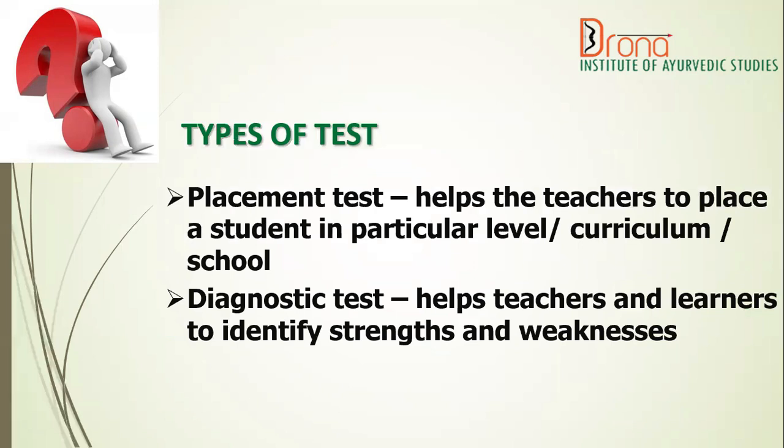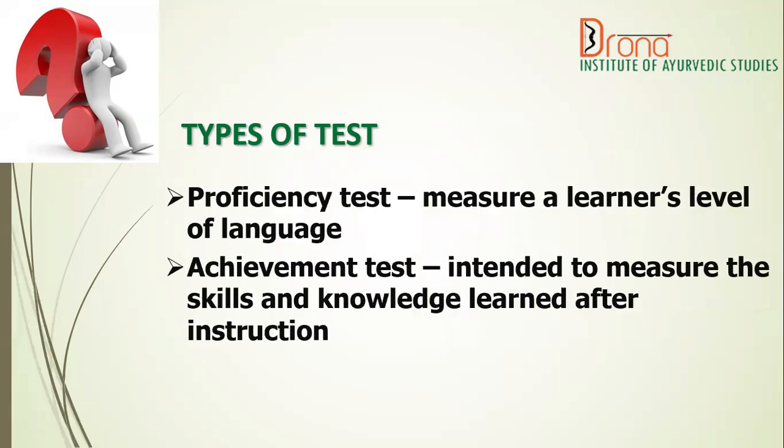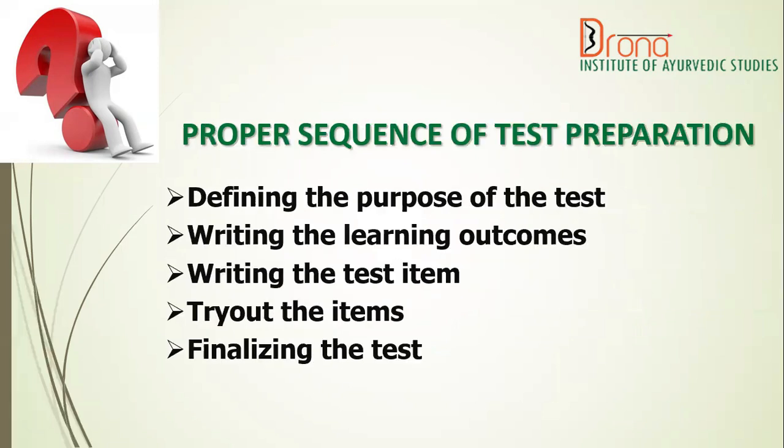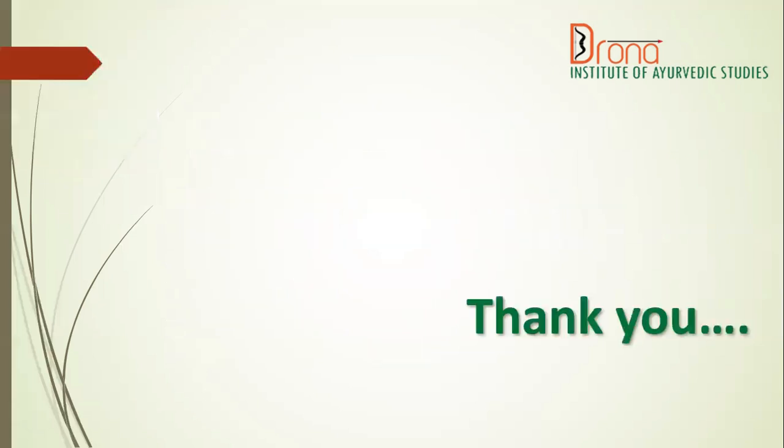And there are four types of tests. The first one is placement test, which helps the teachers to place a student in a particular level or curriculum or school. And diagnostic test, which helps teachers and learners to identify their strengths and weaknesses. Proficiency tests measure a learner's level of language, and achievement test, which is intended to measure the skills and knowledge learned after instruction. And the proper sequence of test preparation is defining the purpose of the test, writing the learning outcomes, writing the test item, trying out the items, and finalizing the test.